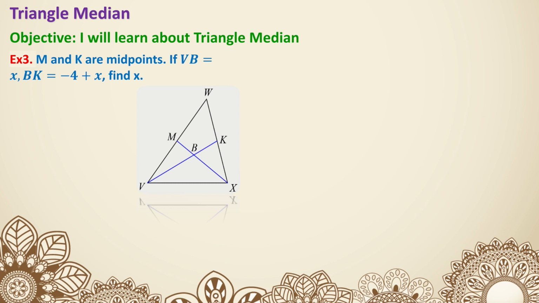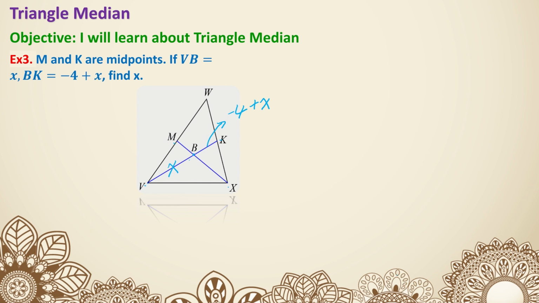Example 3. M and K are midpoints. So vertex connects to midpoint, vertex connects to midpoint. Of course, these two, VK and XM, are both going to be medians. And that means B is our centroid. VB is x. So this portion is x. BK is -4 plus x. So VB is the longer portion, BK is the shorter portion on the whole median.